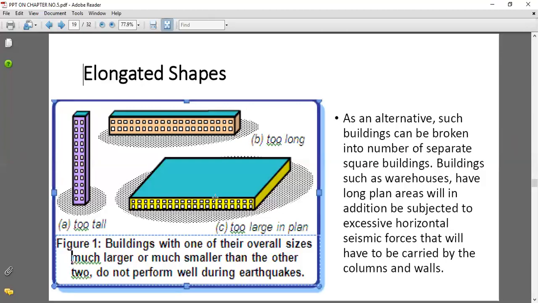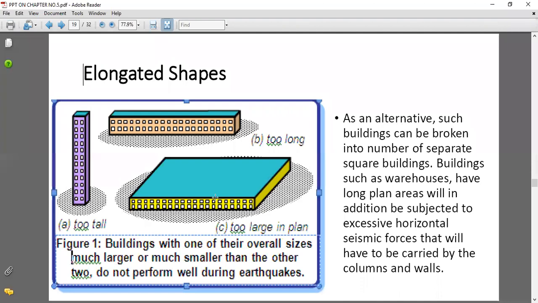As an alternative, for a tall building, or a too long building, or one too large in plan, we can go for a building broken into a number of separate square buildings. Buildings such as warehouses that have long plan areas will in addition be subjected to excessive horizontal seismic forces, which will have to be carried by the columns and walls.